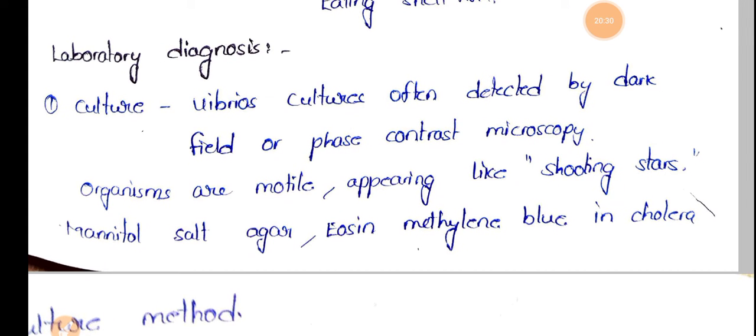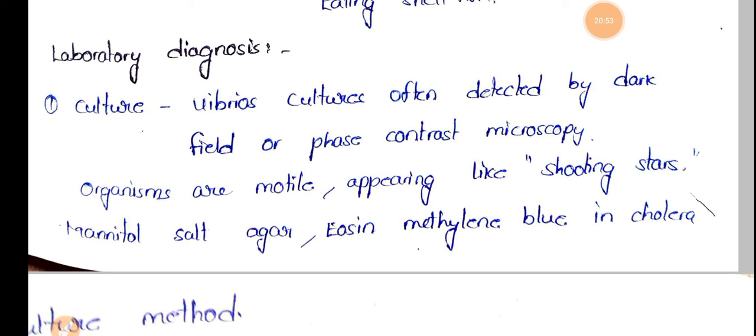Vibrio cultures are often detected by dark field or phase contrast microscopy. So here we'll collect the sample from the patient, take suitable media and grow those samples in the media, which will result in the formation of Vibrio cholerae colonies.